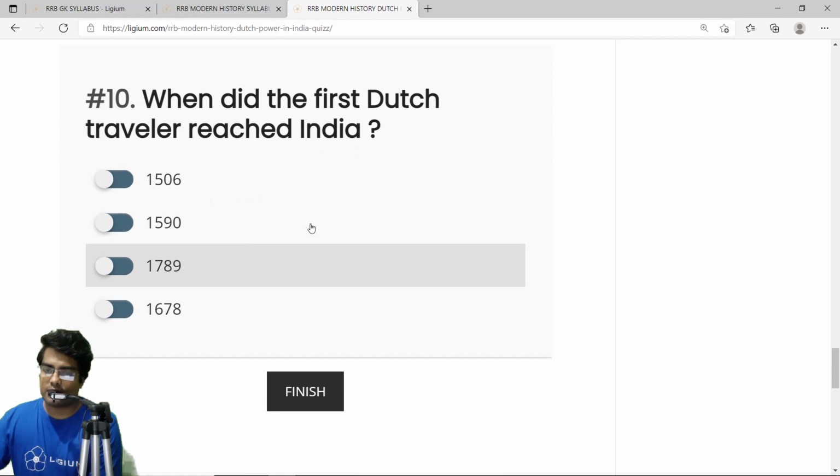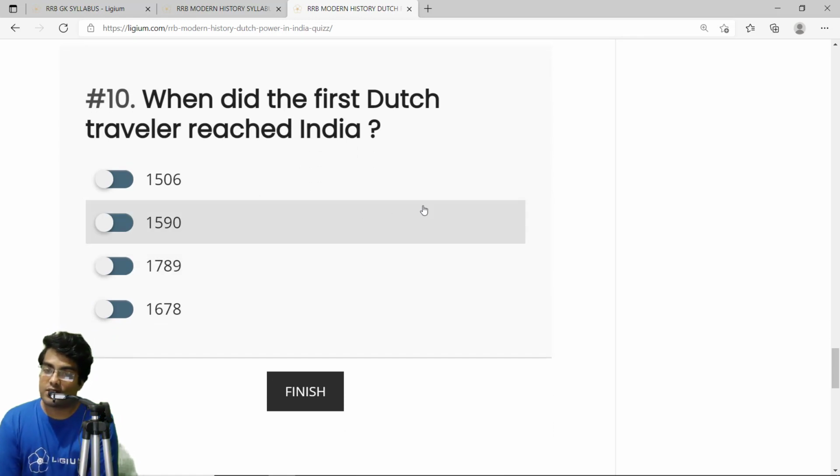Then we have the 10th. When did the first Dutch traveler reach India? The correct answer is somewhere around 1596. It was Cornelius de Houtman who reached India, but here the option is 1590, so we are going with 1590.